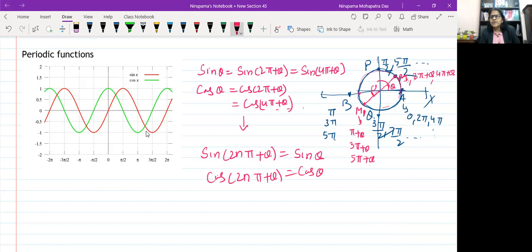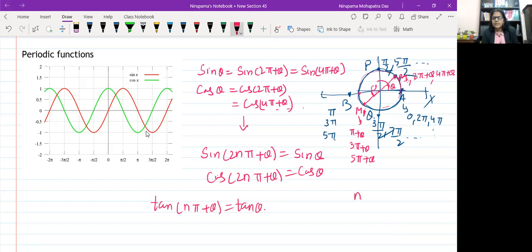So, summing up both the places, what can you say? Theta, pi plus theta, 2 pi plus theta, 4 pi plus theta, like this. The main thing here is that whenever you are at M, tan is positive. Whenever you are at M1, tan is also positive. So in both cases we get tan theta, tan of pi plus theta, tan of 2 pi plus theta, all the values are equal. So here we can conclude tan(n pi plus theta) equals tan theta.